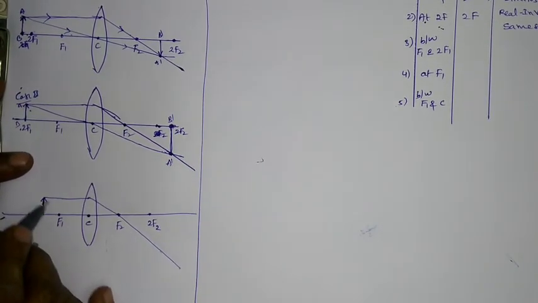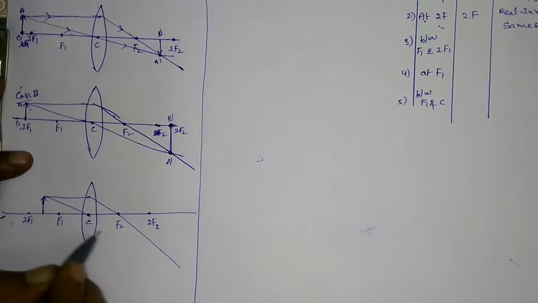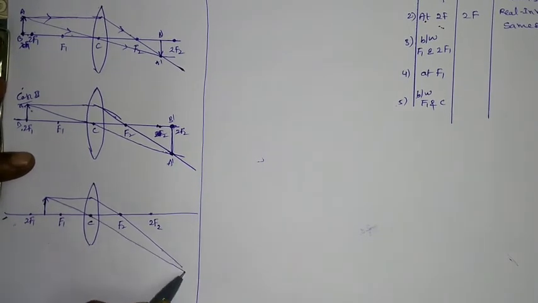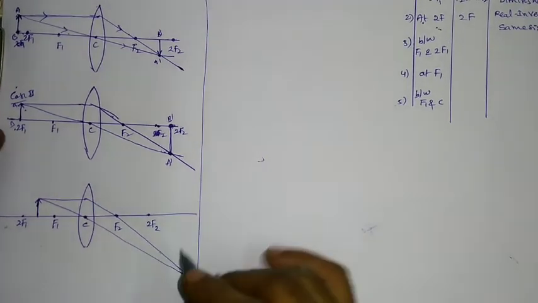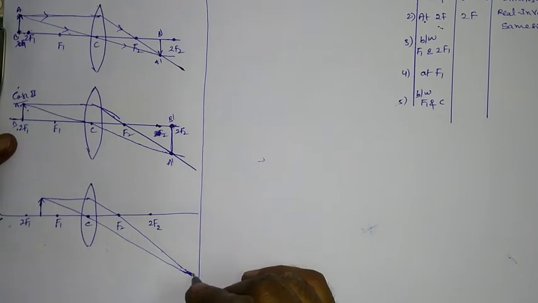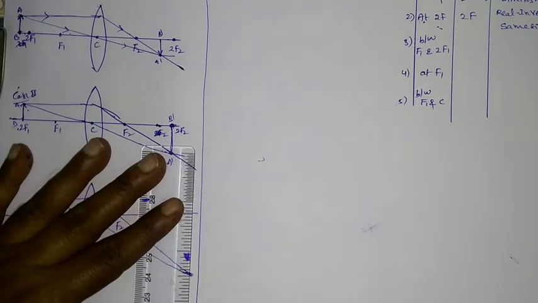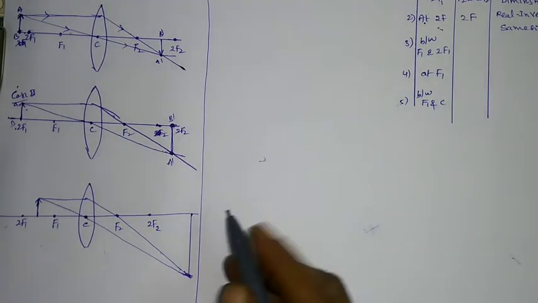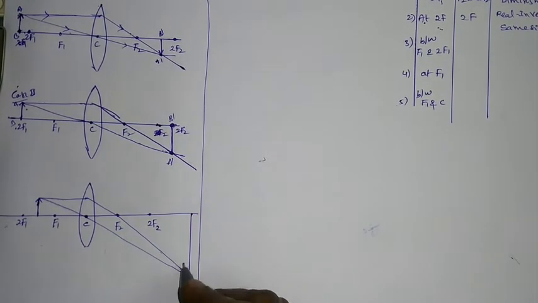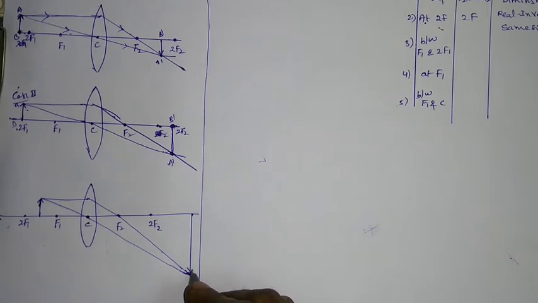Another is passing through the center of curvature, like this. That means here the two rays will meet at this point. Now you can get the image at this point beyond 2f2. So this is the formation of the image.